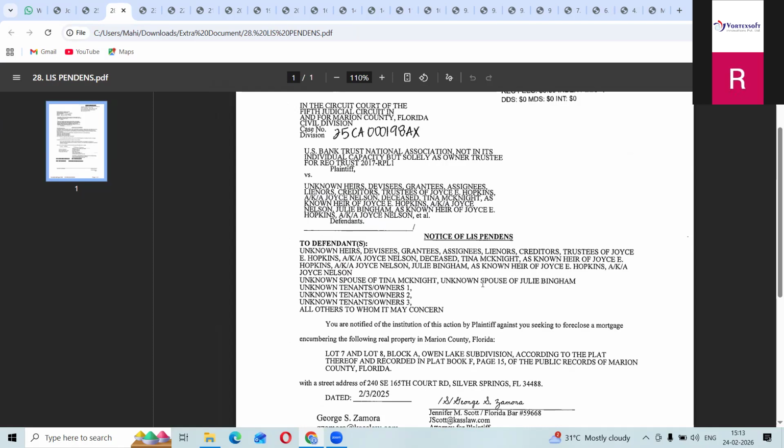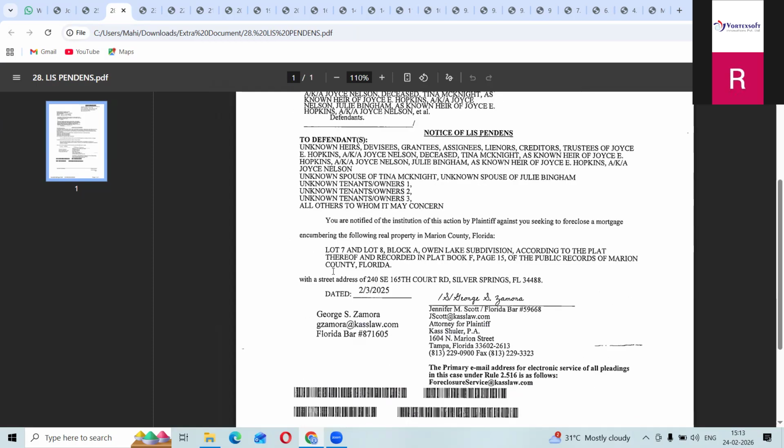Notice of lis pendens. I already told you what a notice is. So what is lis pendens? For notice of lis pendens, you have to take it by your legal description only. You have to check the legal description first. You will get so many notices of lis pendens, around 10, 20, 50, so you have to open them particularly. Sometimes they give the legal description outside. If they have not given it, you have to open that particular document. Then check whether your lot and block are matching or not, and whether your property address is matching or not. Then only you have to take the notice of lis pendens.